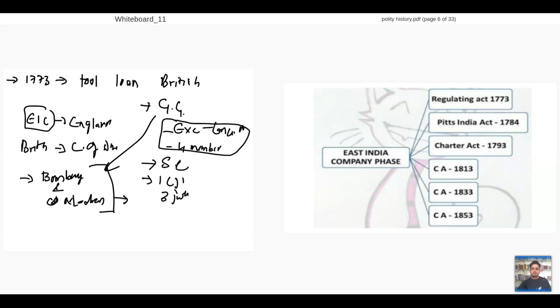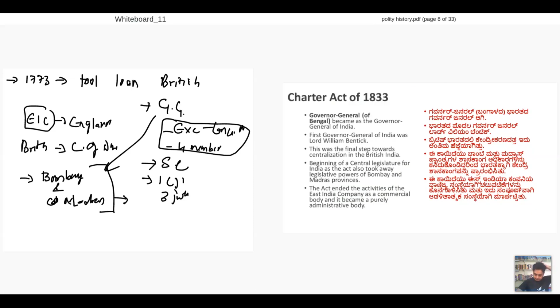Next step is, after Regulating Act, I'll be entering Pitt's India Act. What happens in Pitt's India Act? Very, very important. Pitt's India Act, I skipped over.